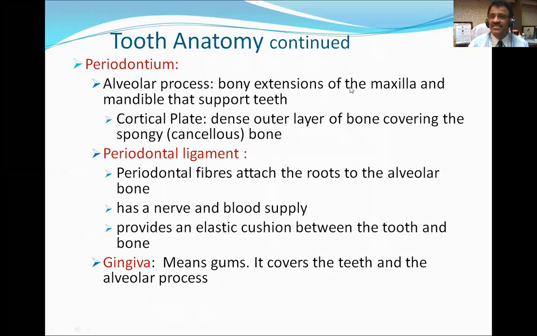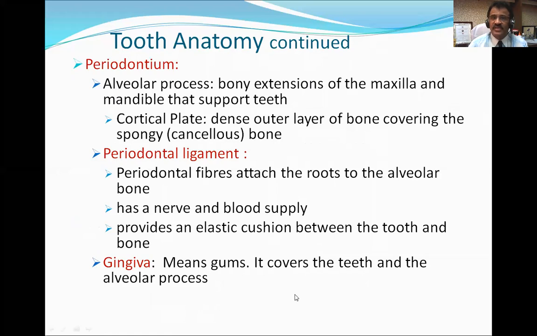Bony extensions of the maxilla and mandible that support the teeth. That is what the periodontium is. Okay. Now what is cortical plate? Cortical plate is the dense outer layer of bone covering the spongy bone. Spongy bone is also called cancellous bone.